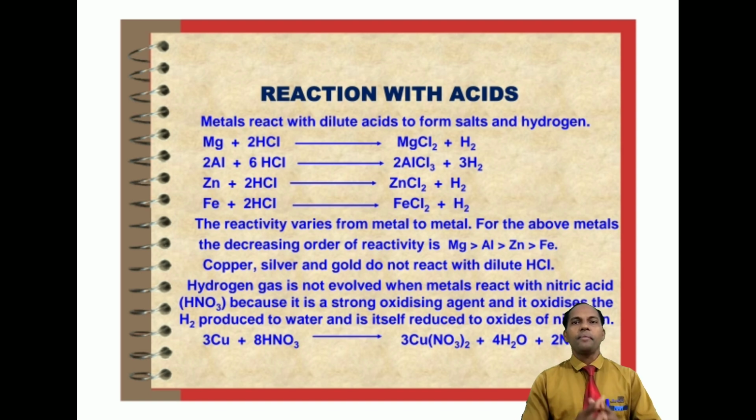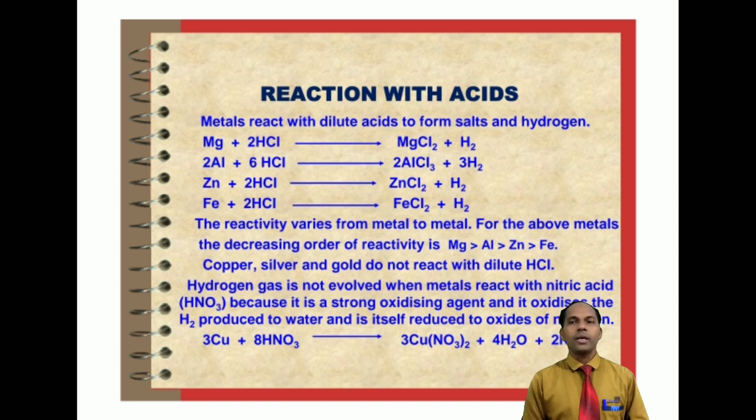The reactivity varies from metal to metal. For the above metals, the decreasing order of reactivity is: magnesium is more reactive than aluminum, is more reactive than zinc, is more reactive than iron. Copper, silver and gold do not react with dilute hydrochloric acid. And hydrogen gas is not developed when metals react with nitric acid.